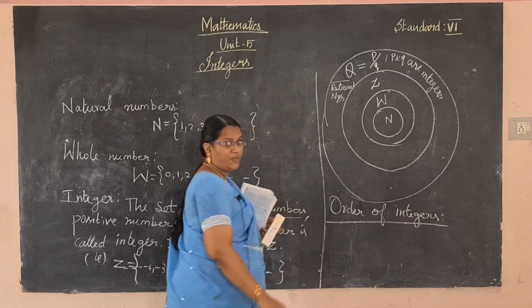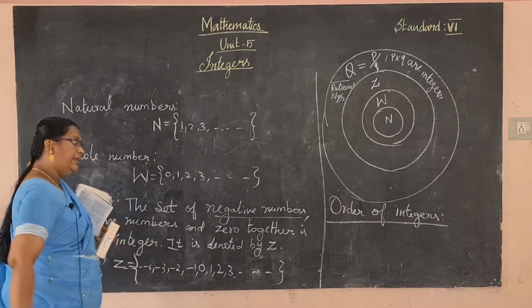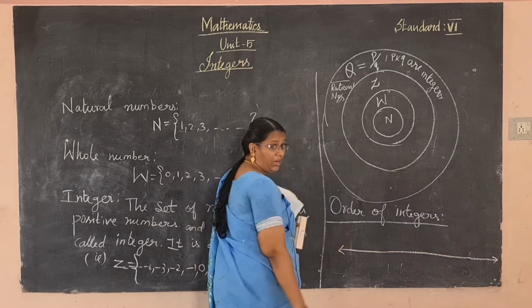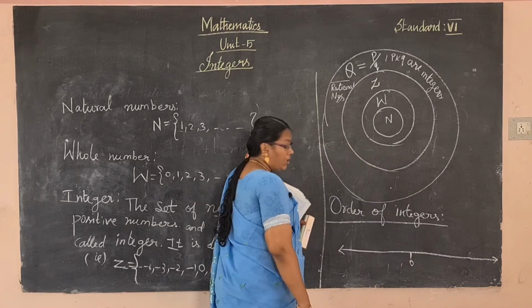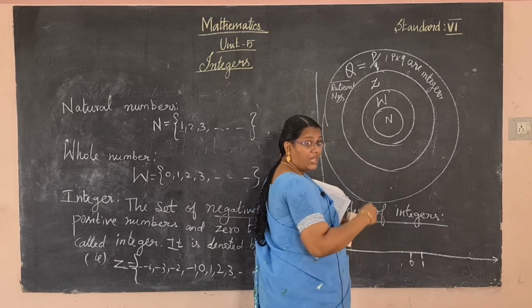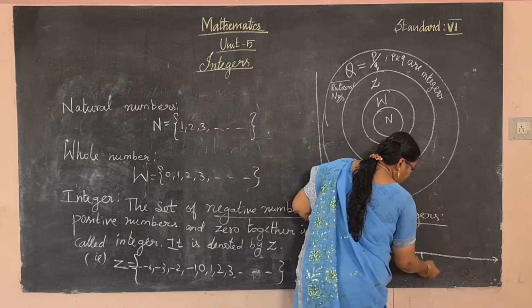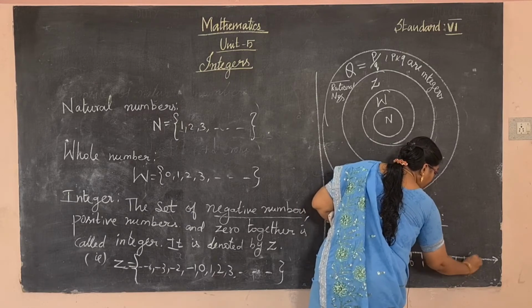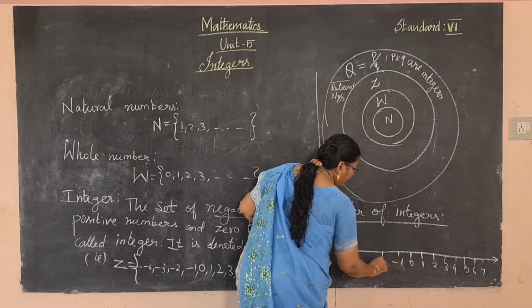So order of integers means how you can write the numbers of the integers on a number line. You know how to draw the number line. Here the center we mark as 0, and on the right side of the 0 write all the positive numbers, and on the left side of the 0 write all the negative numbers.